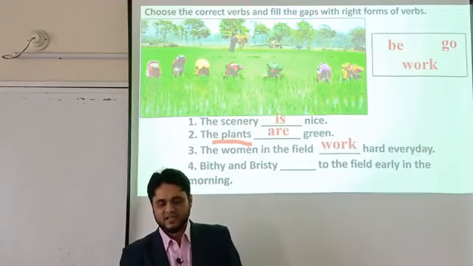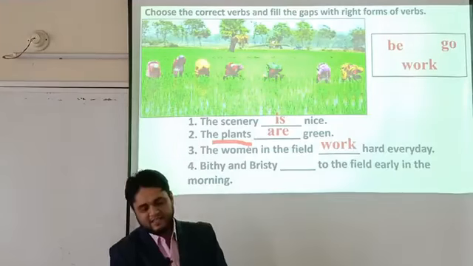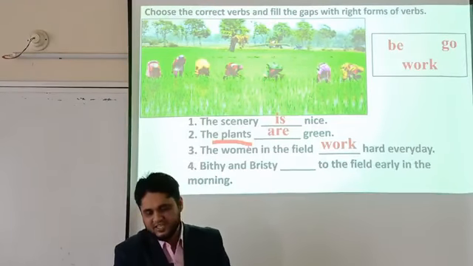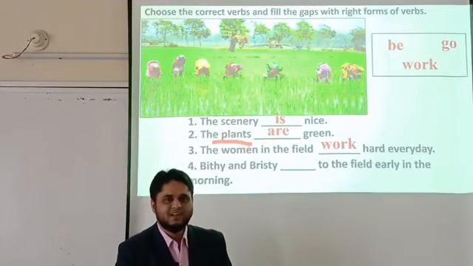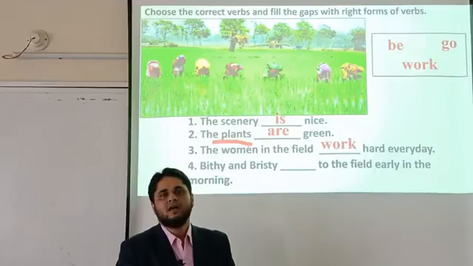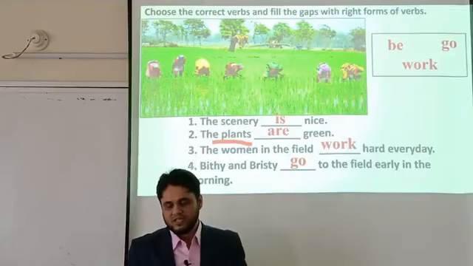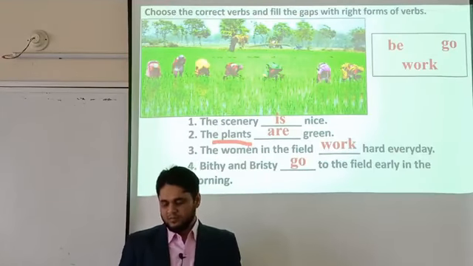I think you can understand. Here the last sentence is Bithi and Bristi dash to the field early in the morning. Bithi and Bristi, two persons here. The subject is plural, so the verb will also be plural. Here the plural verb is go. Bithi and Bristi go to the field early in the morning.